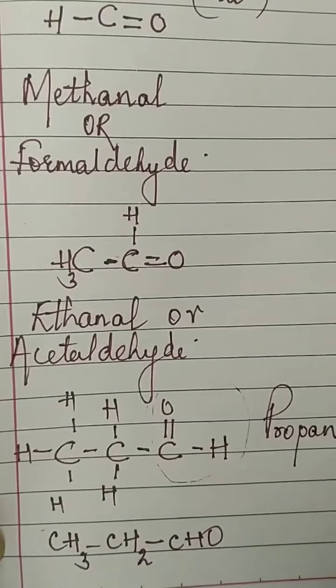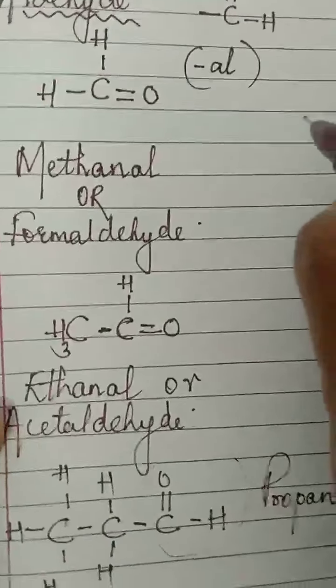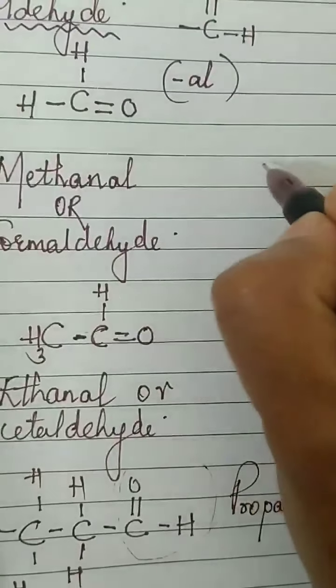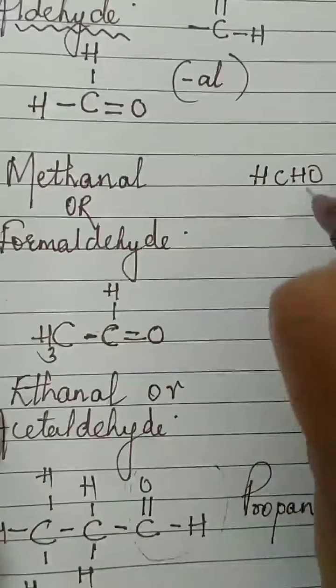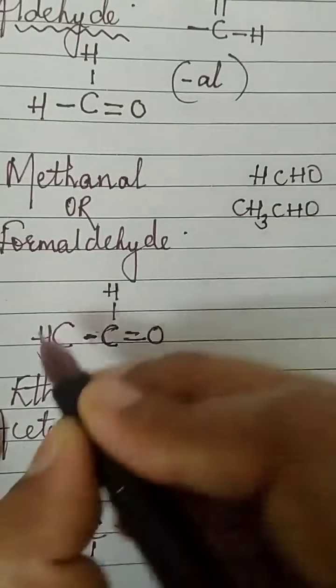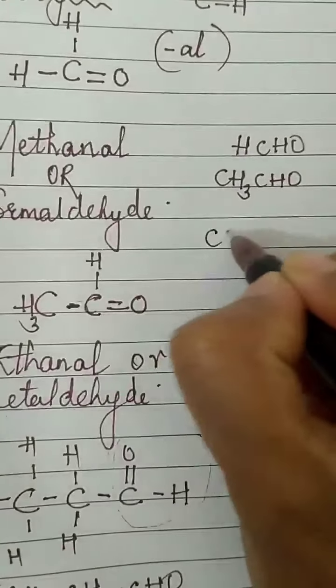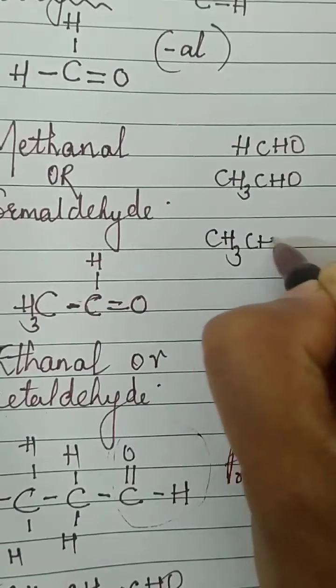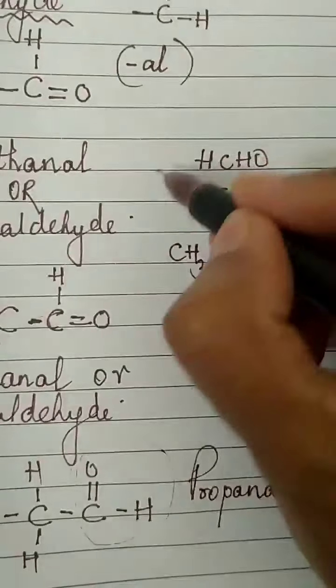Propanal. Understanding, children? Now again let us write the formula of whatever compounds we discussed till now. So this was HCHO. This was CH3CHO. Correct? This was CH3CH2CHO. Fine? So compare.